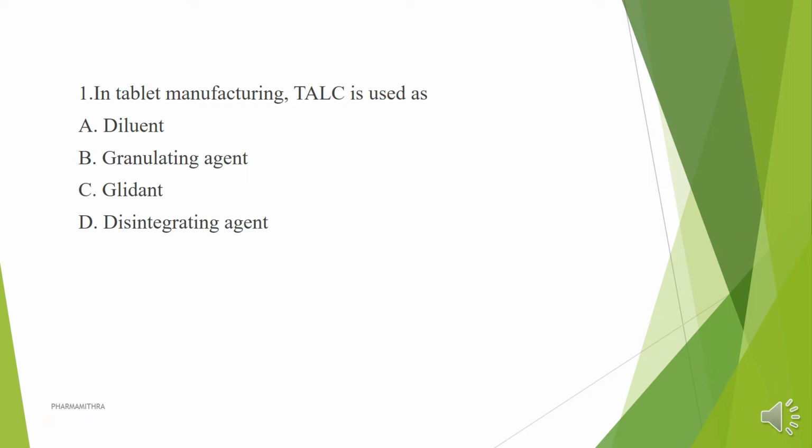In the answering part of the PSC exam, we know that even losing 0.1 or 0.2 marks may decrease your rank in the PSC list. So we want to be confident in each and every option. As we already discussed in the tablet chapter, talc is used as a glidant. Go through the options. The answer is C, that is, talc is used as glidant.